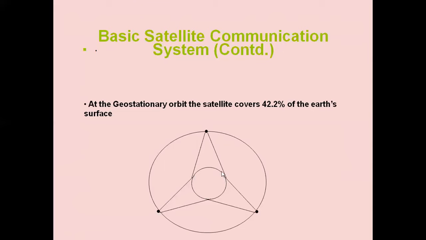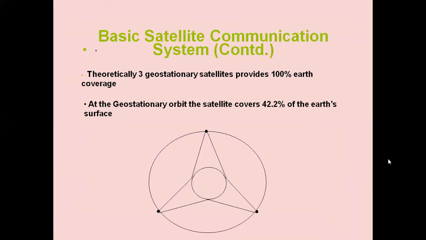This is the coverage area for this satellite. The second satellite covers the next 1/3 of the globe. The third satellite covers the remaining 1/3 of the globe. So theoretically, 3 satellites can cover the entire global communication. All these details you will study in detail again in mobile satellite communication systems and advanced communication systems. So theoretically, these 3 geostationary satellites provide 100% Earth coverage.